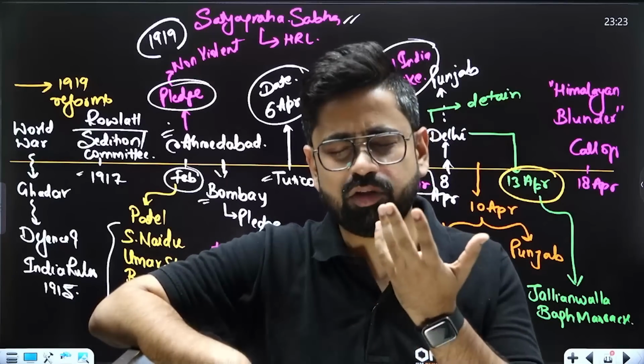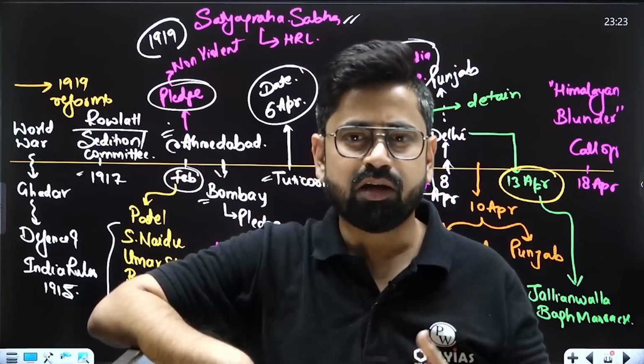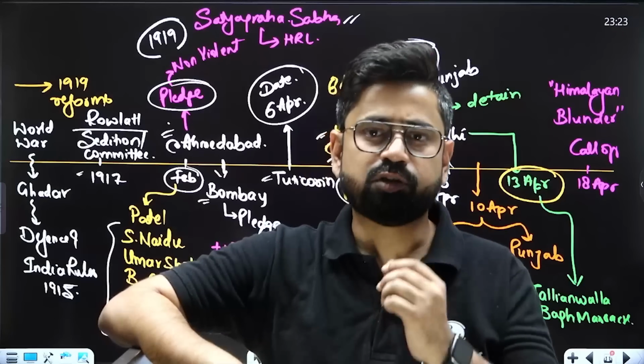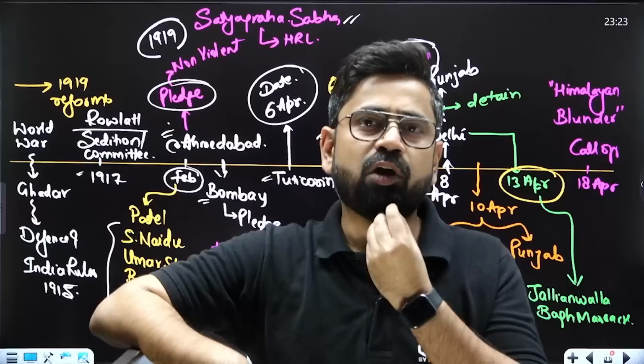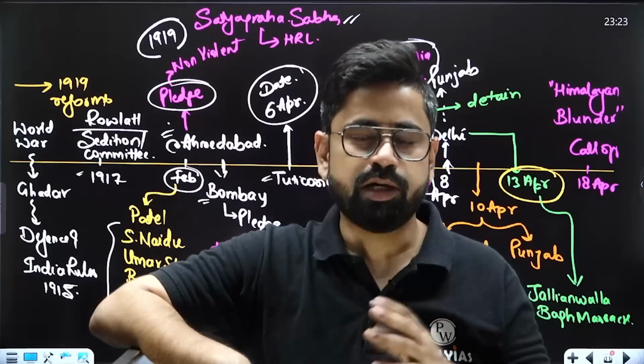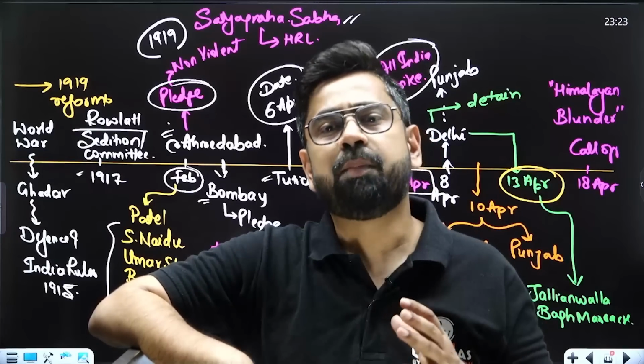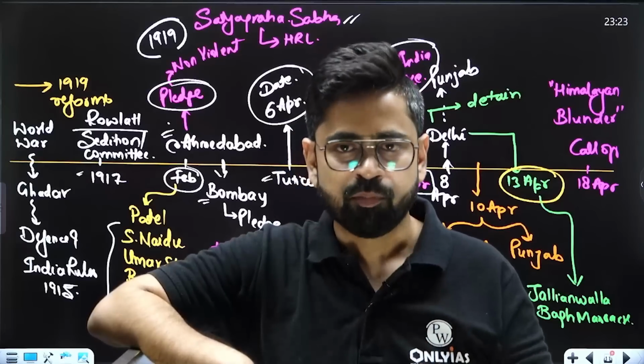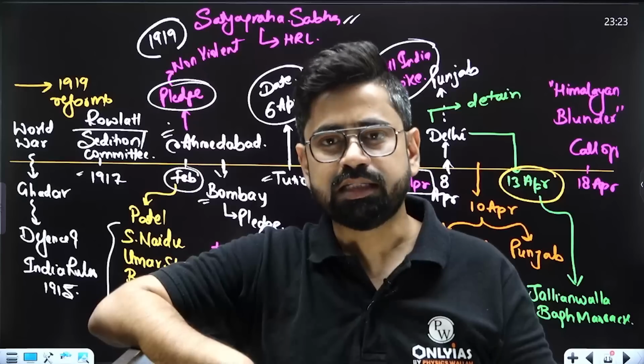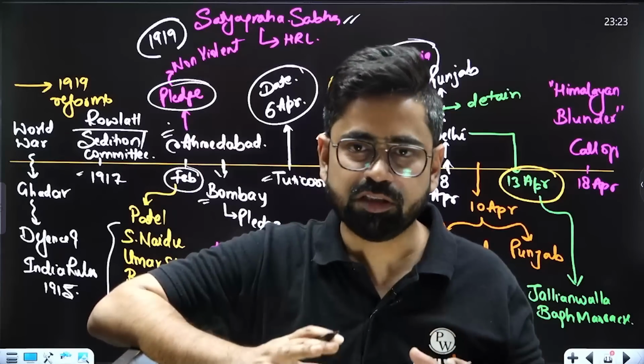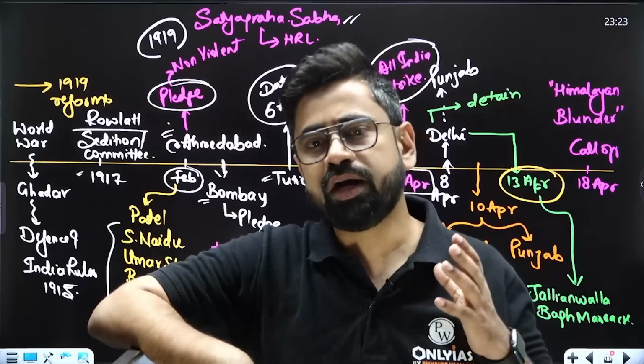By the way, it is a coincidence that a lot of times when Gandhi wanted to go to Punjab, he was stopped. Anyway, here what Gandhiji observed: he could not go to Punjab, he didn't know what happened in Punjab, but there was a lot of violence in Ahmedabad. Because of that violence, he realized that people are not ready for his type of struggle. People are not ready for Satyagraha.